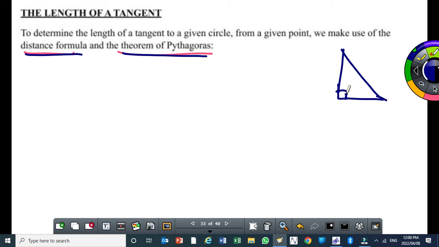Okay? But you must be given 2 sides of that triangle. Alright? So we are going to need that. The good thing is, you know the distance formula from grade 10, you know the theorem of Pythagoras from grade 7, grade 8, somewhere there. So you should be able to apply that. Okay, so let me just do an example.